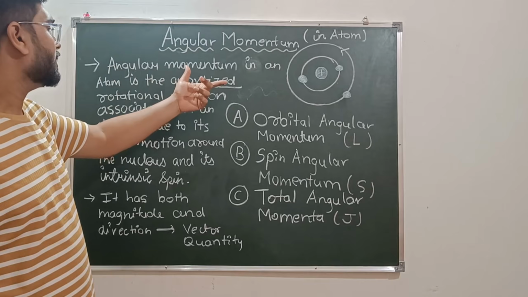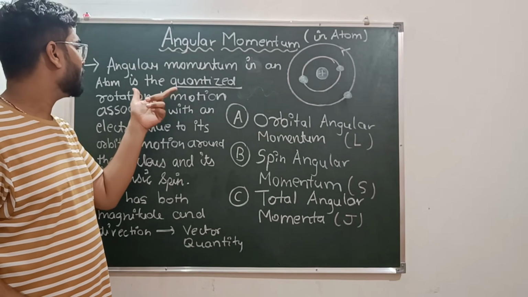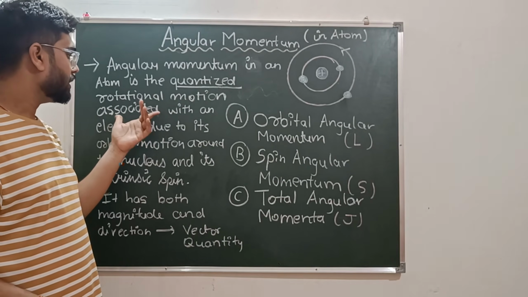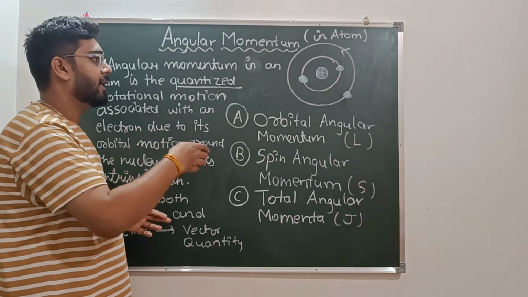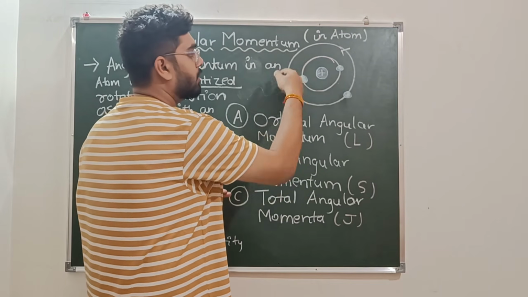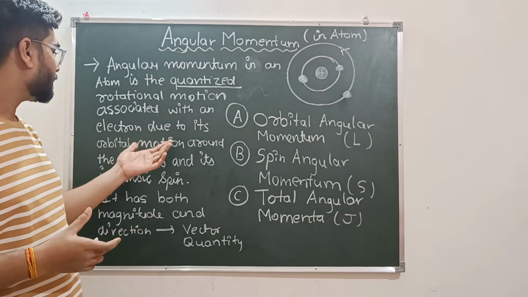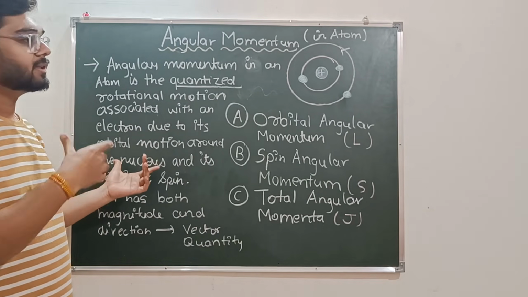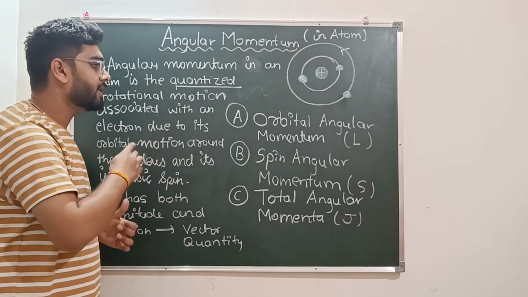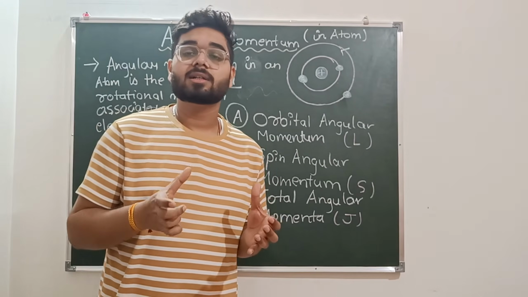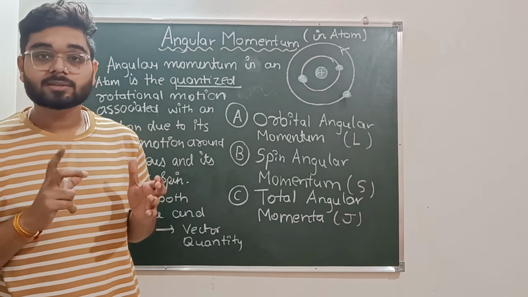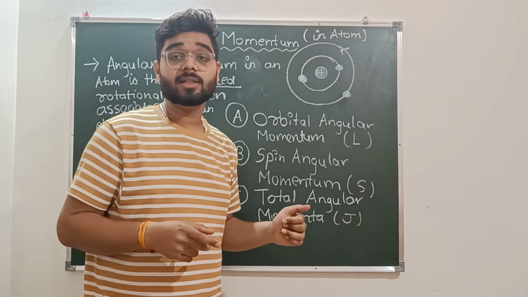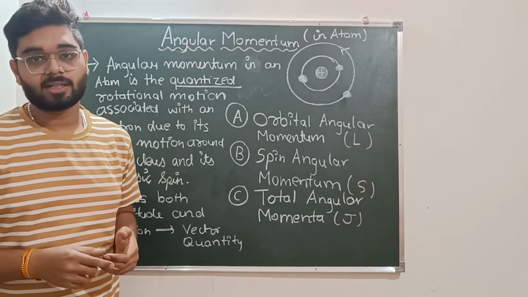So, moving towards the definition, angular momentum in an atom is a quantized rotational motion associated with an electron. जो मोशन है ऑर्बिटल मोशन जो ले रहे हैं हम लोग यहाँ पर वो क्या है उसका एक मोमेंटम होता है, वही आपको ऑर्बिटल मोशन के कारण मोमेंटम दे रहा है, न्यूक्लियस के अराउंड ऑर्बिट कर रहे हैं। और एक होता है इंट्रिंसिक स्पिन. Just like Earth revolves around the sun, the electron is orbiting around the nucleus, and Earth rotates around its axis.